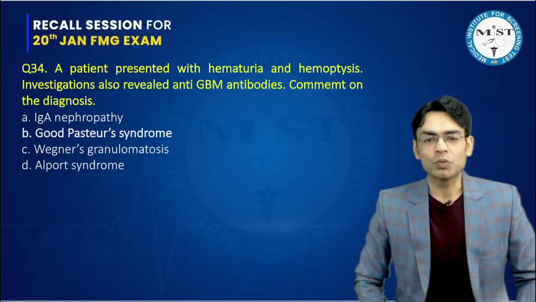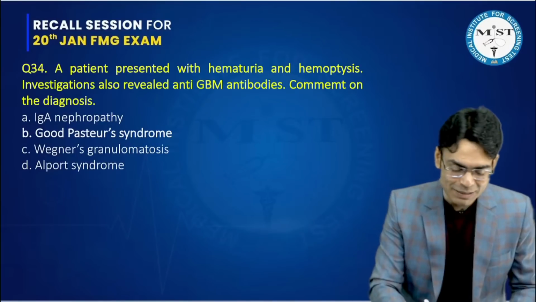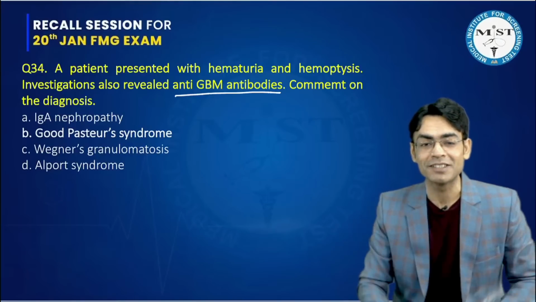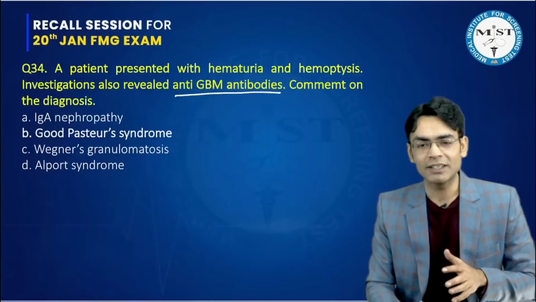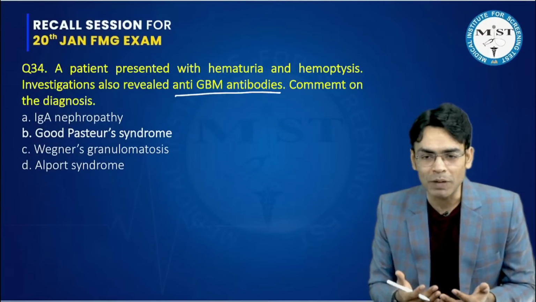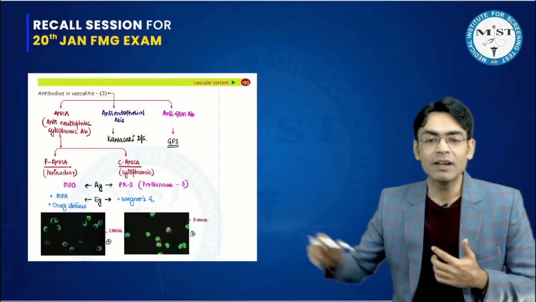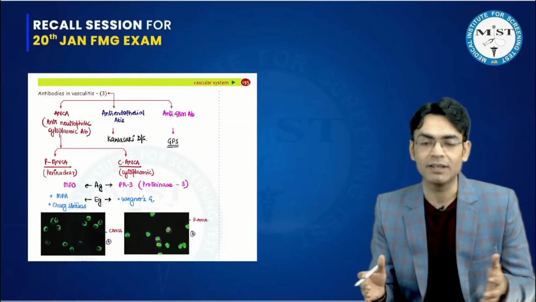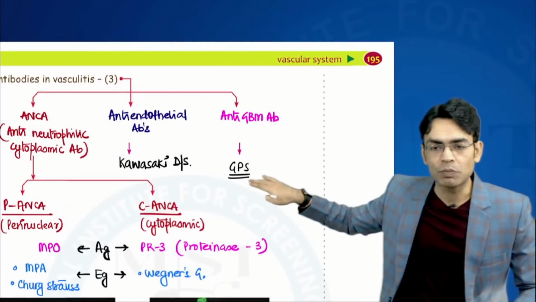Then the 34th question. A patient presented with hematuria and hemoptysis. Investigation also revealed anti-GBM antibody. People said, sir, we didn't read anything, this came and we knew the answer. Comment on the diagnosis. I have discussed this. The anti-GBM antibodies are seen with Goodpasture syndrome. We have discussed it at two places. One, when I was teaching you vasculitis, and we discussed all the antibodies seen in vasculitis. I told you that anti-GBM antibodies are seen with Goodpasture syndrome.